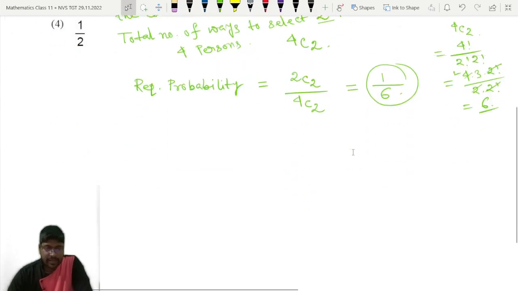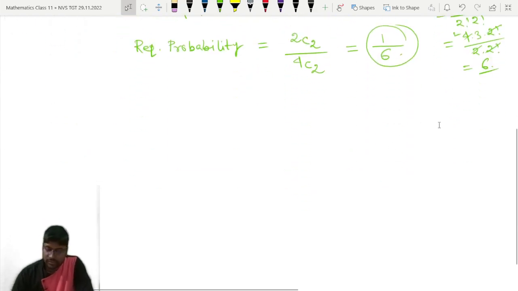Now again let me tell you the concept we have used here. We have used the definition of probability of an event.